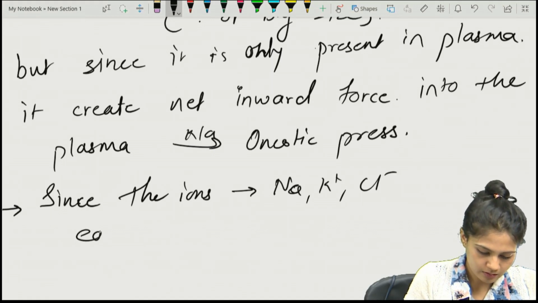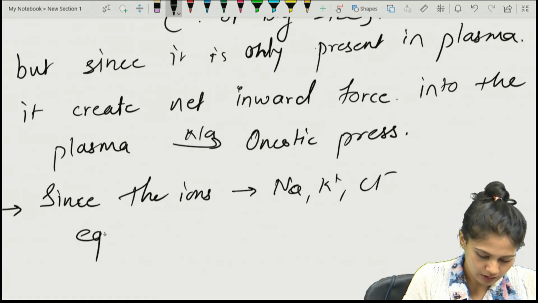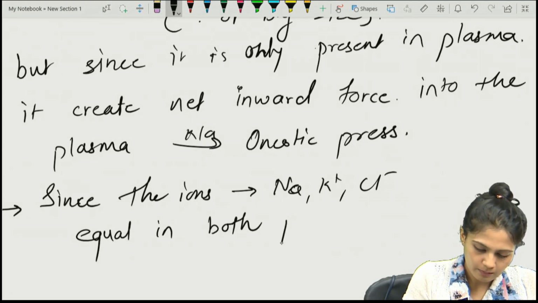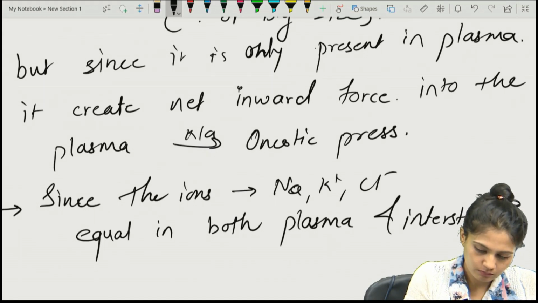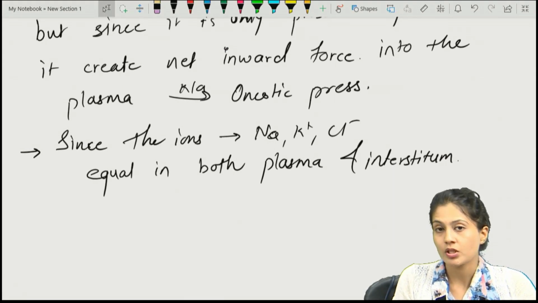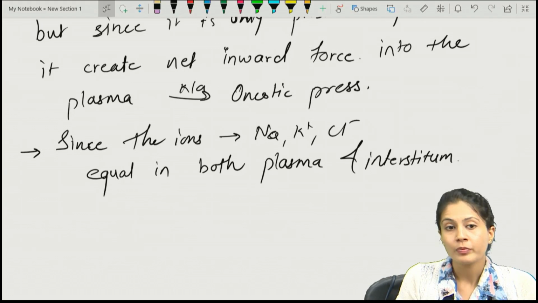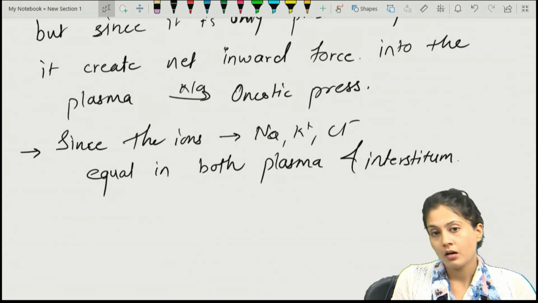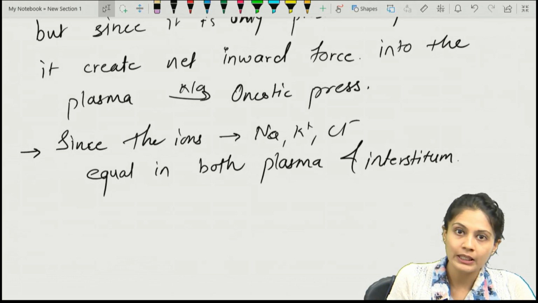They are present in equimolar composition in both plasma and interstitium. Remember, I am talking about plasma and interstitium, not about the extracellular fluid and intracellular fluid, because those are different, but plasma and interstitium have an equal concentration.